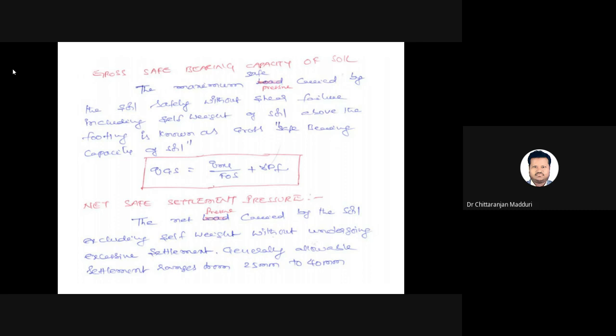It should not exceed the IS code permissible limits. The load applied on the soil should be such that the settlement is within permissible limits. Here net means excluding self weight of the soil. We need to exclude the self weight of the soil above the foundation. So the net pressure carried by the soil, excluding self weight, without undergoing excessive settlement, is known as net safe settlement pressure. Generally, allowable settlement ranges from 25 to 40 mm.